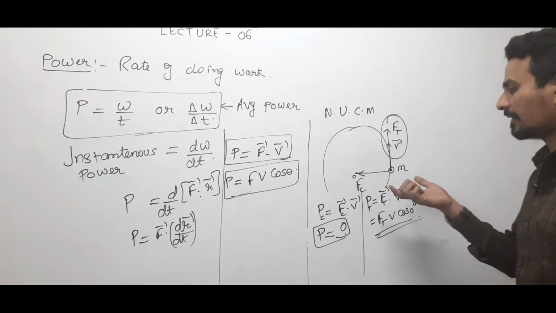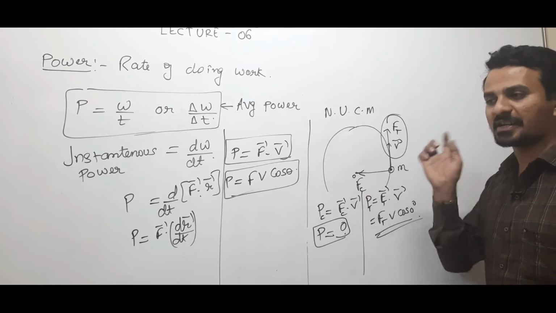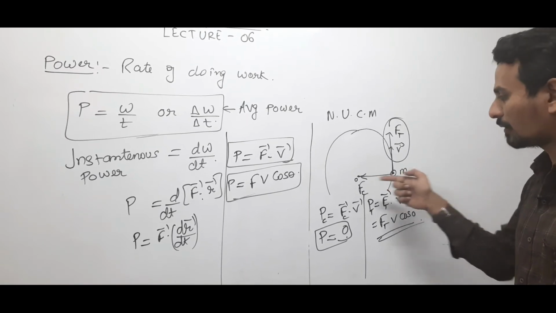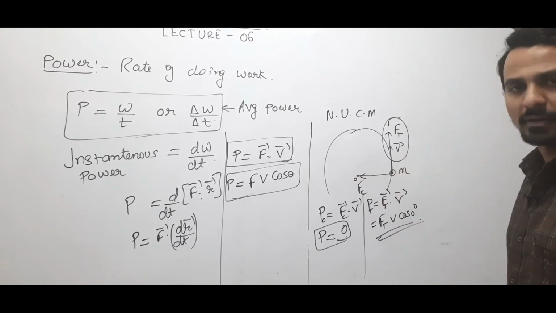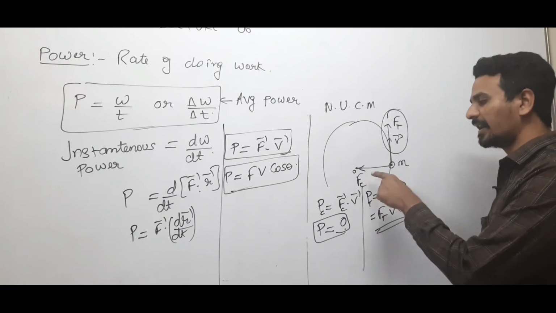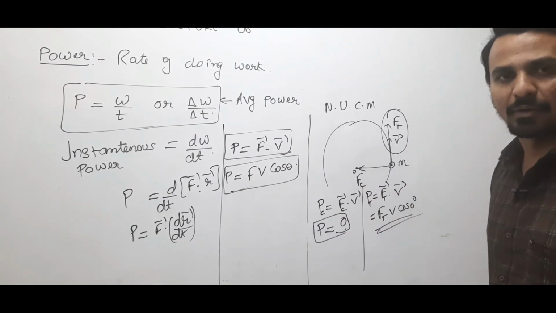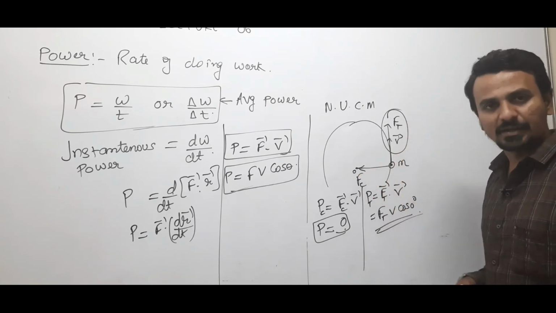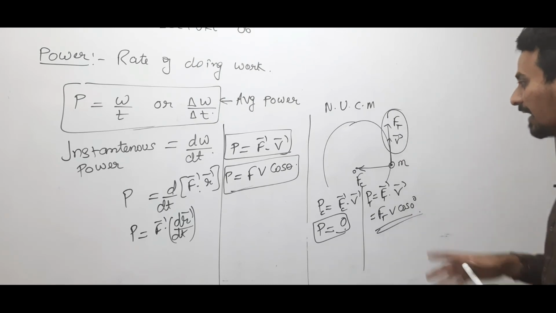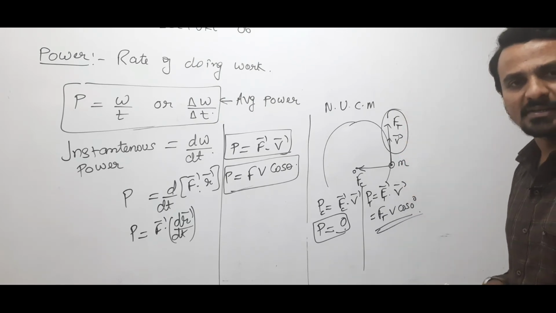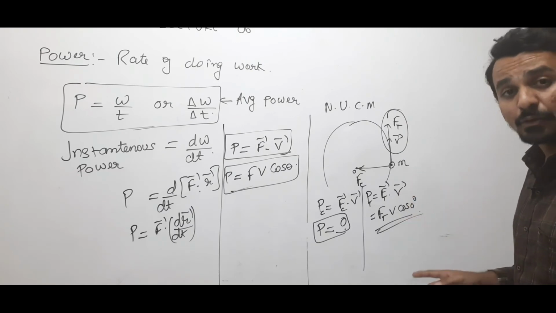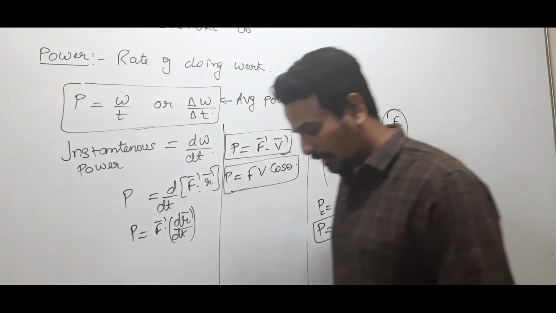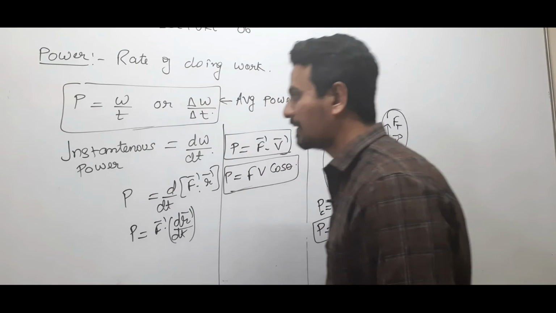Clear? So what we discussed is that when any object is performing non-uniform circular motion, it will have two types of acceleration, one along the radial and one along the tangential. The centripetal instantaneous power will be 0, because the dot product will be 0. Centripetal force is in this direction, velocity is in this direction, so the angle between them is 90. But the tangential force and velocity are in the same direction, so the angle between them is 0, and tangential power will be generated. Clear?